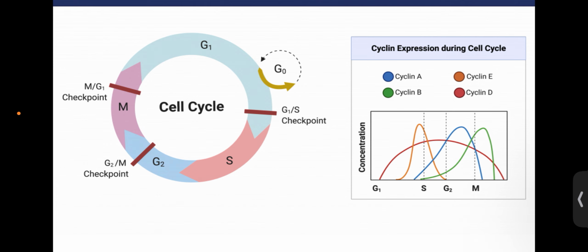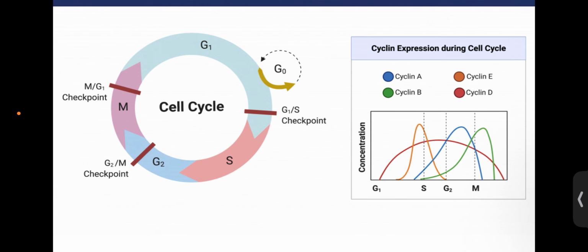After S phase, the cell enters into the G2 phase. When the cell reaches G2 phase, there are other cyclin proteins, we call them cyclin A proteins. The cyclin A proteins actually start synthesizing in the S phase itself, and their levels reach a peak at the G2 phase. Sorry, yeah, cyclin A proteins. After this, the cell enters into the mitotic phase.